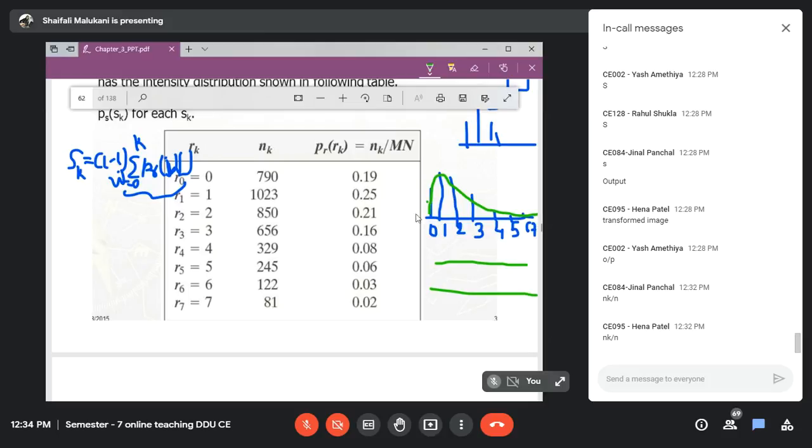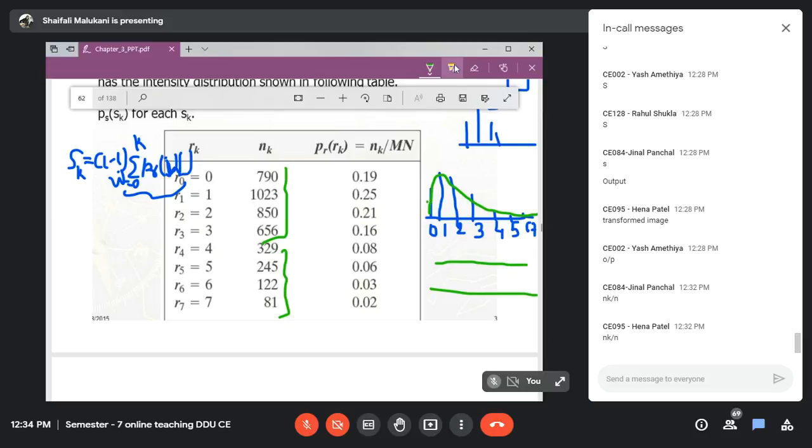Understood? So this is actually a normalized histogram. If you plot this, the shape will remain the same. These are higher values, you observe, and these are very low values, and from that only we have obtained this. No? Okay.